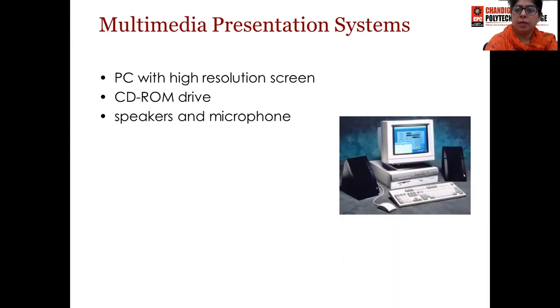Now let us look at multimedia presentation systems. Now these include a PC with high resolution screen, CD-ROM drive, speakers and microphone. All these will constitute a presentation system which will be helpful to represent all kinds of multimedia elements.